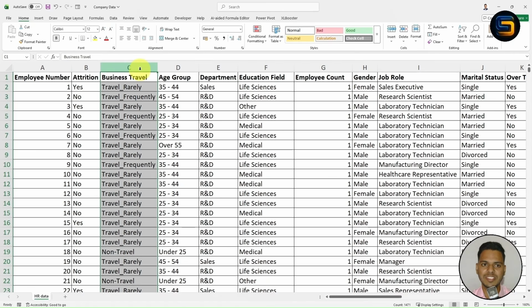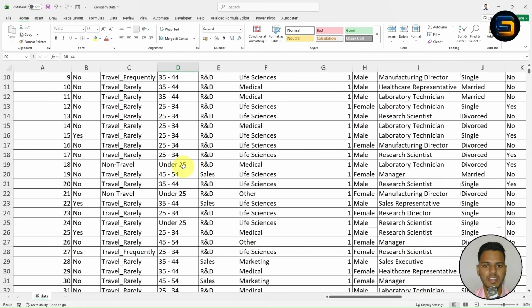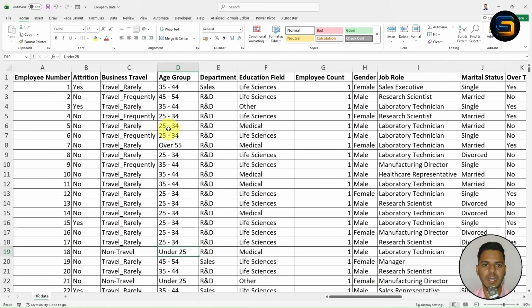Now moving to the next column, which is business travel. In the same way, moving to the next column, age group. We have the age group between 10 years. So basically it has under 25, I think, yes. Under 25, we have the 25 to 34 range. So this is the age group of the employee. Next we have the department column, education field. Next we have employee count.